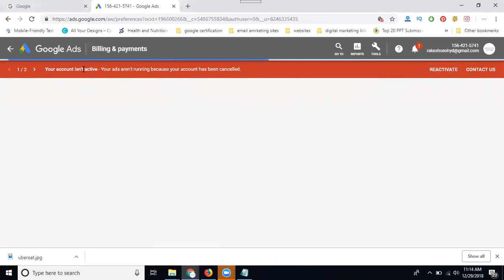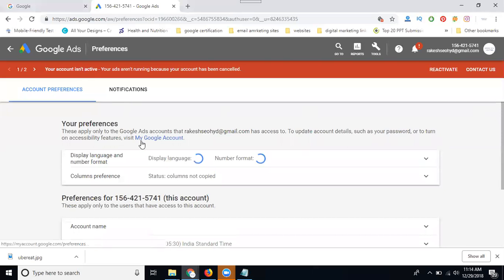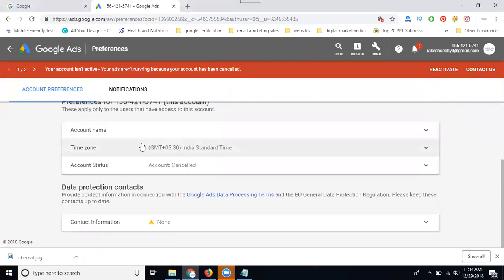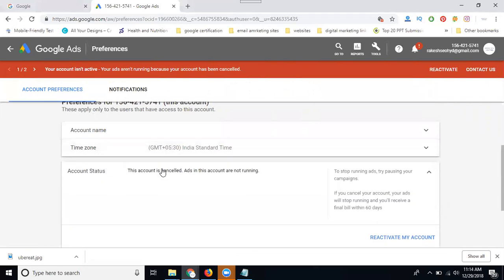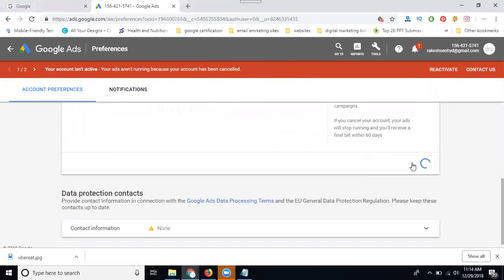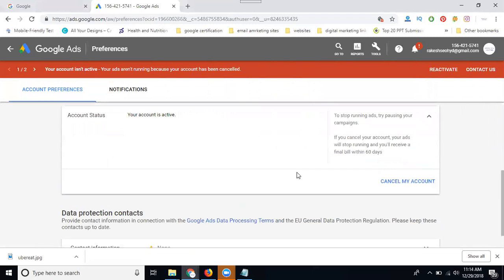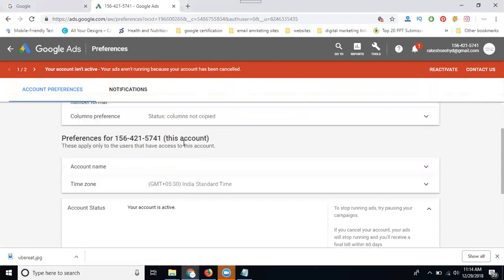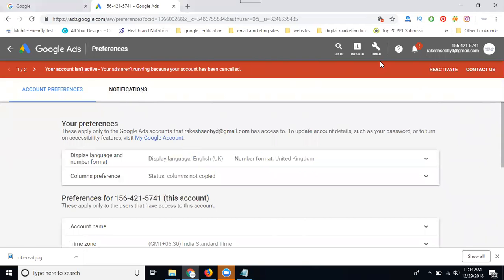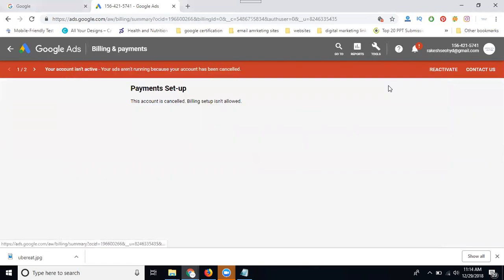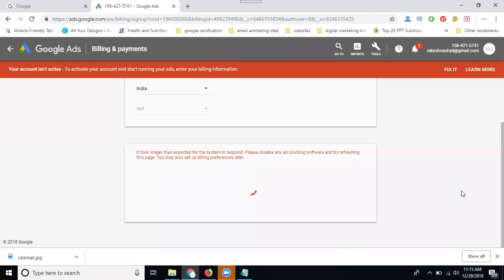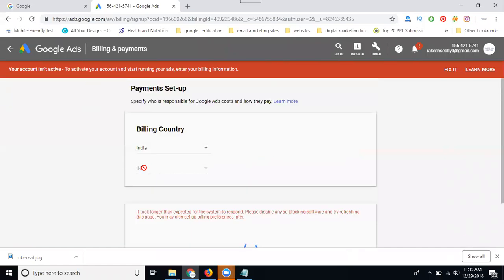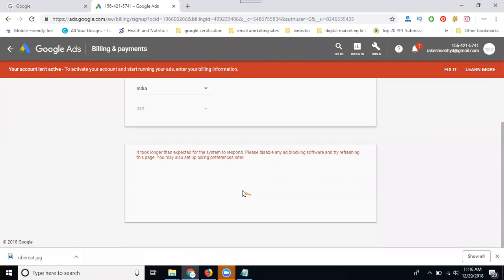So right now I have not activated my account. Once I reactivate my account, I add my billing payment and start my billing process. Now click here, select here. So this will be standard. So the account will be cancelled, so we have to reactivate your account. So once your account is active, you can add your budget in this option. So select it. Here, add your billing payment based on your country, add your budget, click continue on this option.